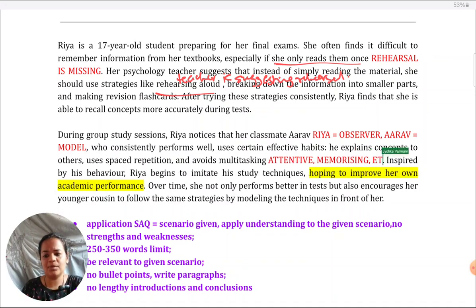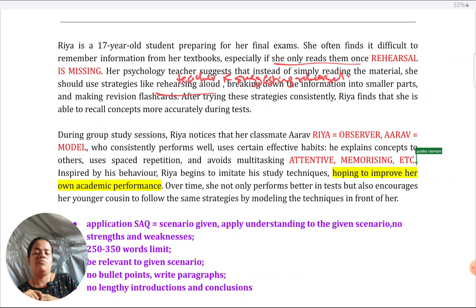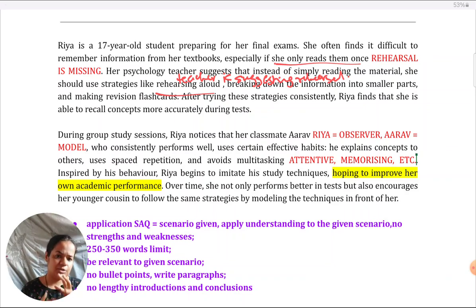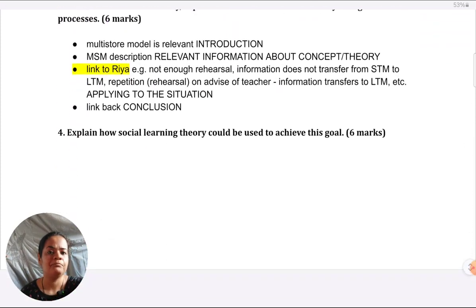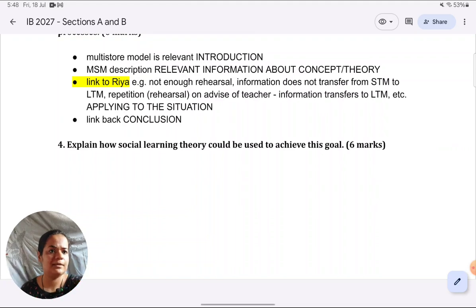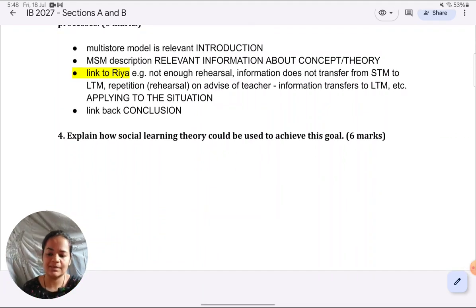Like I told you, I won't be able to cover everything here. But of course, she's getting motivation because she's hoping to improve her goals and reproduction, because she actually does it, as they've mentioned later. So in this way, you keep on identifying the concepts as you go along reading. And now I'll give you a final illustration of how to answer the 6 marker. So let's just revise what we have seen.